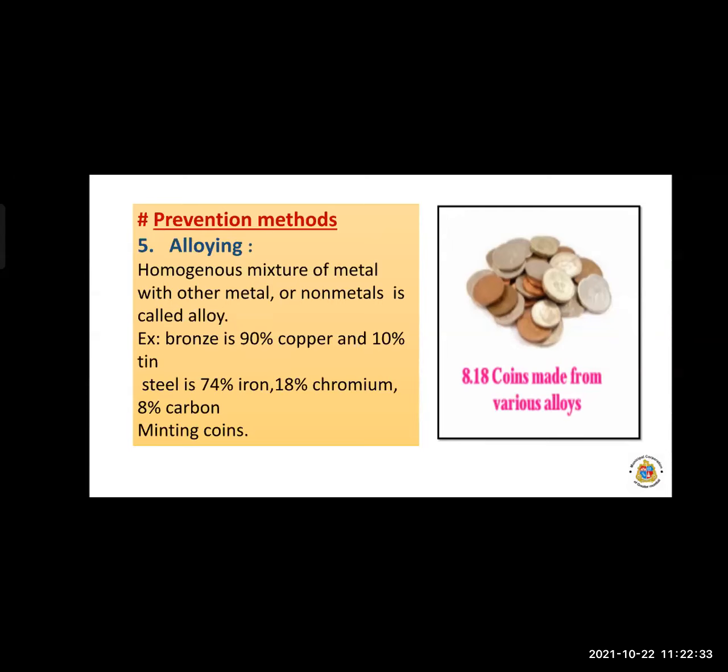Okay, again we have seen what is meant by the corrosion of metals, what is meant by rust, then what is meant by patination. Patination process is there, patination of copper. Again, we have seen the different prevention methods of corrosion. So prevention methods of corrosion: first is galvanizing, then tinning, anodizing, then electroplating is there, and last one is alloying.